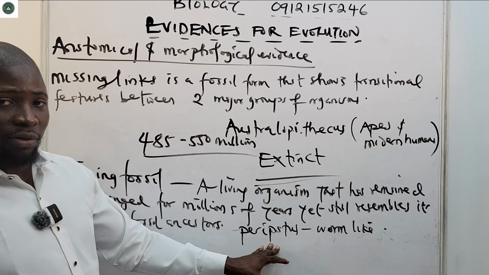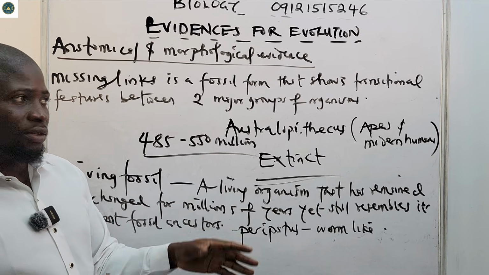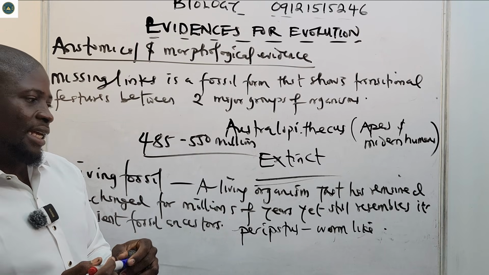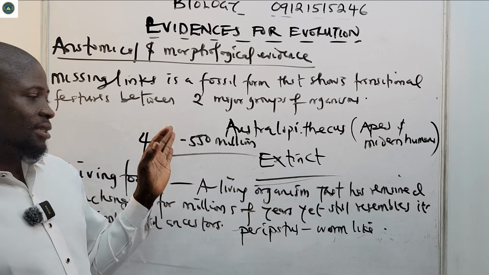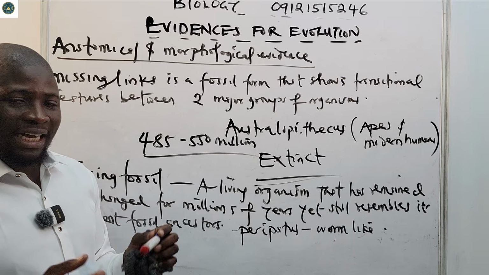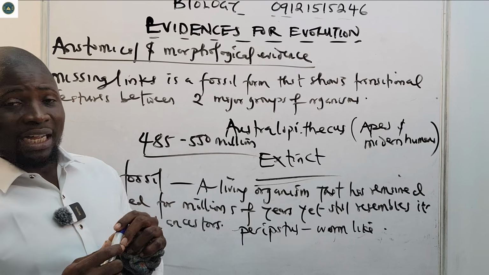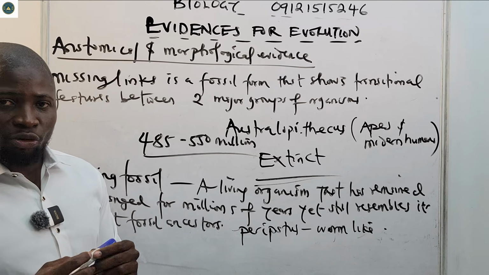We say Peripatus connects Arthropods and Annelids, isn't it? We look at it as a connecting link. So please take note of connecting links, take note of missing links, and take note of living fossils. They are very, very important as we discuss anatomical and morphological evidences of evolution.